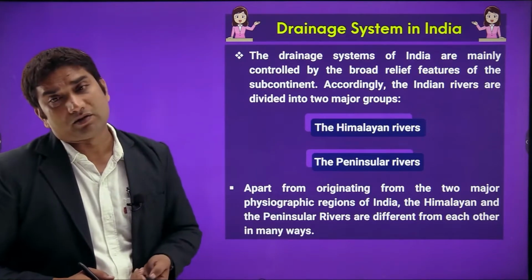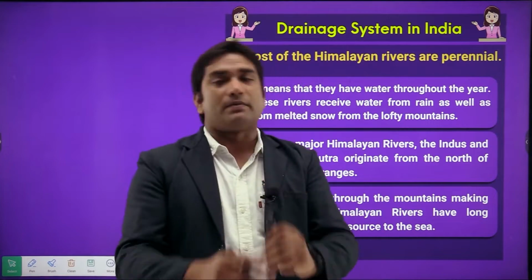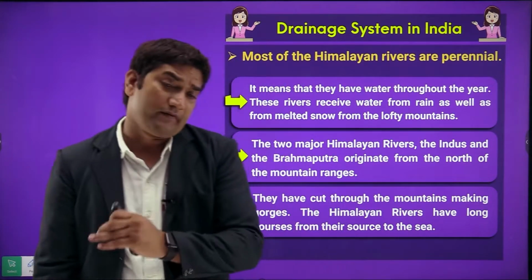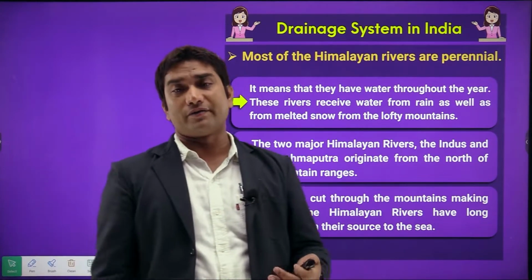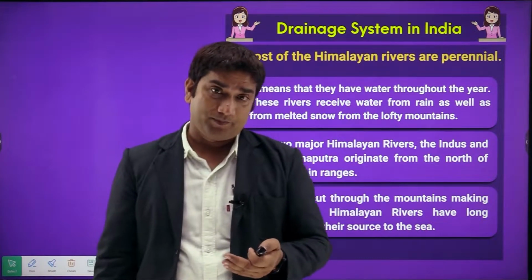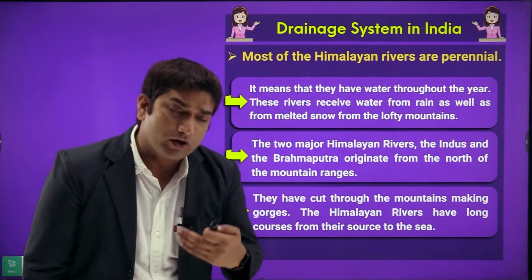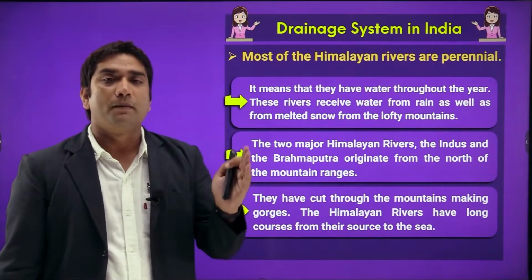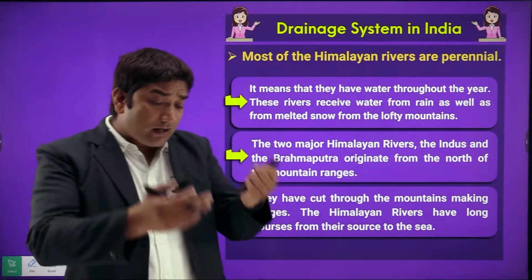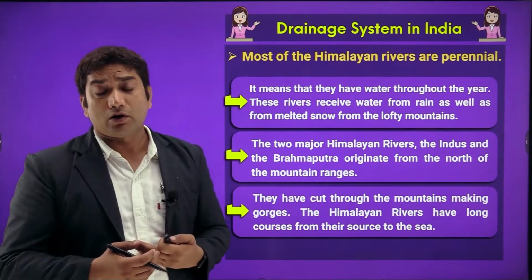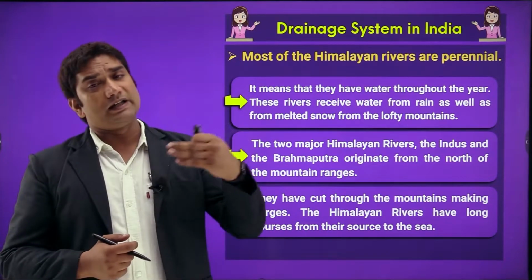Himalayan rivers and peninsular rivers have several features. So we can say that all the Himalayan rivers are perennial, right? Basically, what is the meaning of perennial? We can call them permanent rivers which flow throughout the year, right? And the main source of water of Himalayan rivers is melting ice and glaciers as well as rainfall.